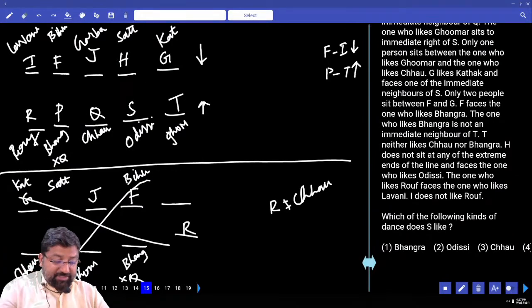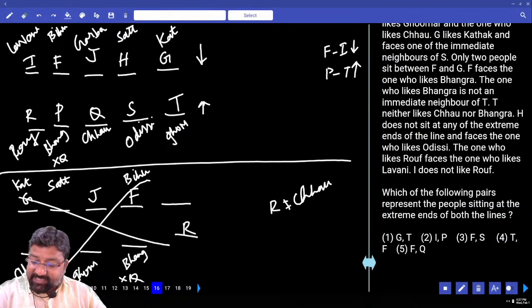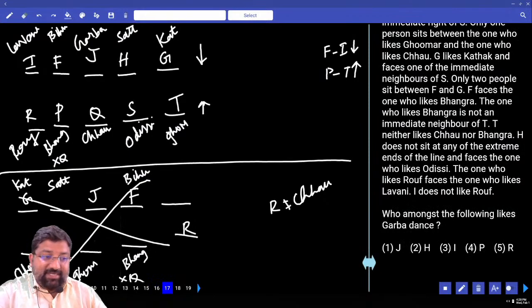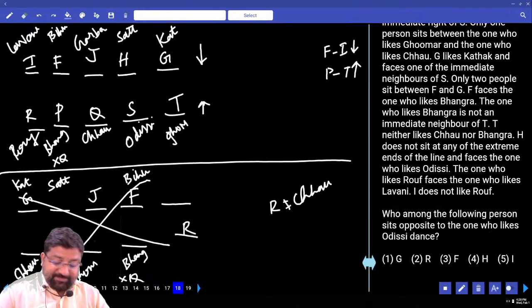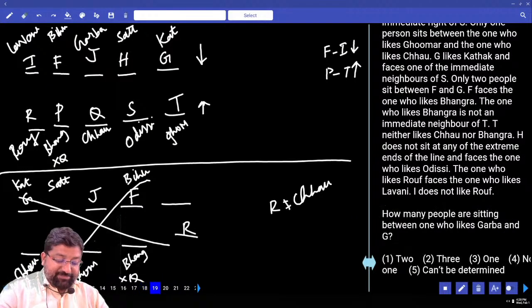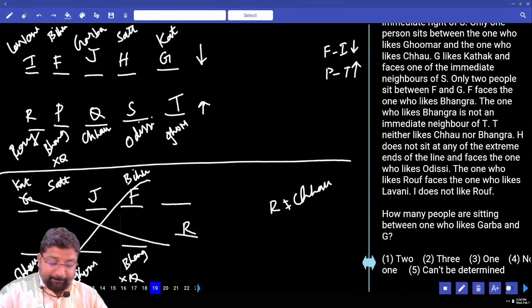Odissi. Which of the following pairs represent the people sitting at the extreme ends of both the lines? G and T, the first option. Who among the following likes Garba? J. Who among the following persons sits opposite to the one who likes Odissi? H. How many people are sitting between the one who likes Garba and G? Only one person.